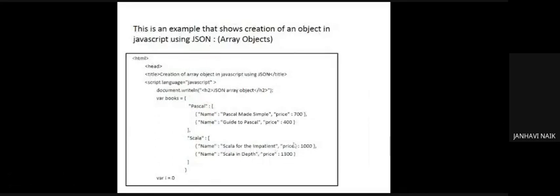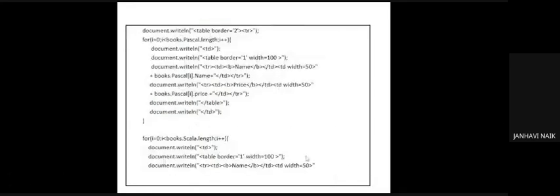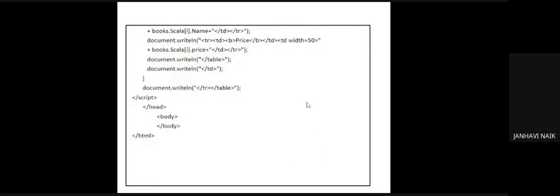Over here we also have two entries, so the same thing applies. Table border width is there, and the name will get displayed: books.scala[i].name, the first entry, the name of it, the price of it. The second name of it, the price of it. It will get displayed. You close the table, you close the table data, and finally you close the whole of the table and your script.